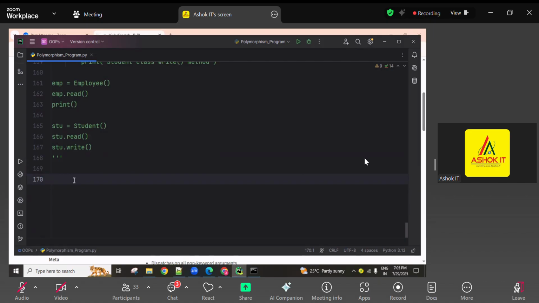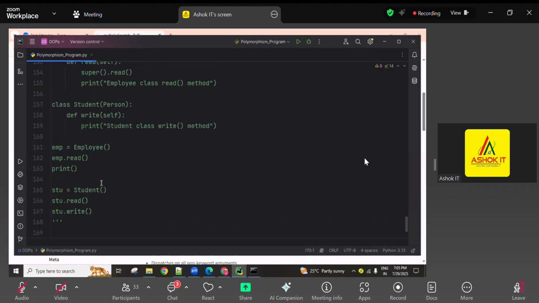And next here, we can create multiple classes with different methods, guys. And for every class we can create objects, and those objects we can give to one function and execute also.